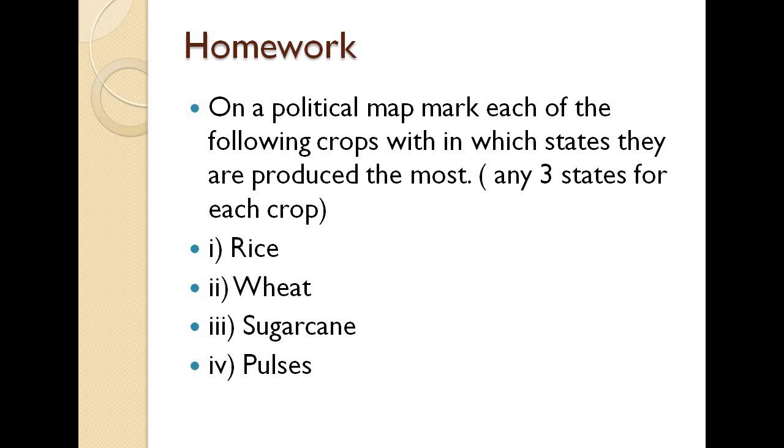Use different maps if you are confused, and if they are having similar sort of states between them. So you can separately make the maps for each crop here, or you can mix all the crops in one and give them one suitable mark, or a sort of diagram mark if you want to do that. But you have to do this particular thing as homework. You can combine them or you can separate them as your own wish.